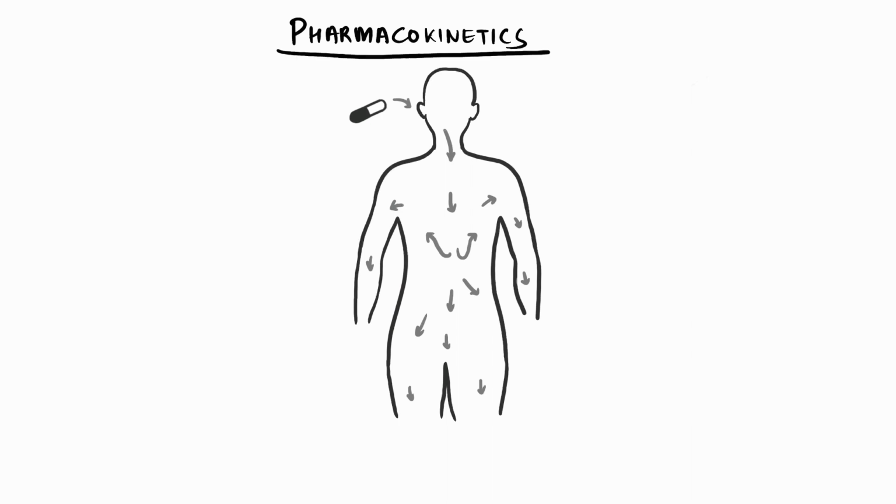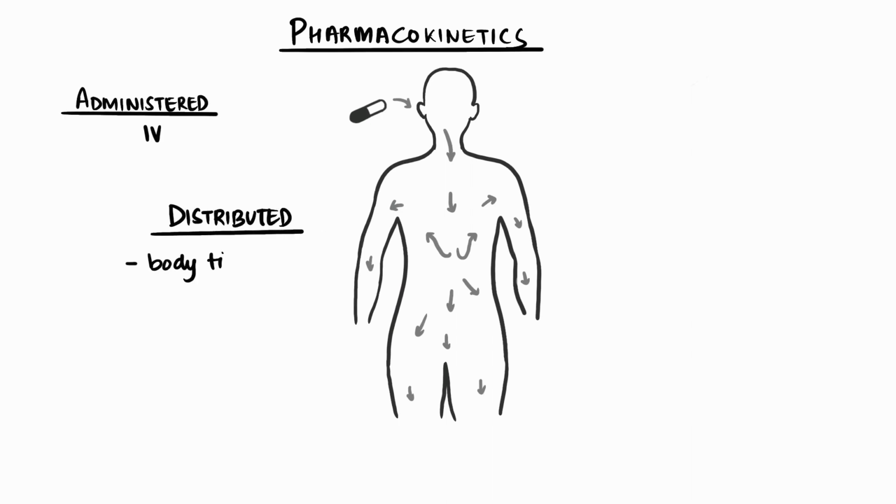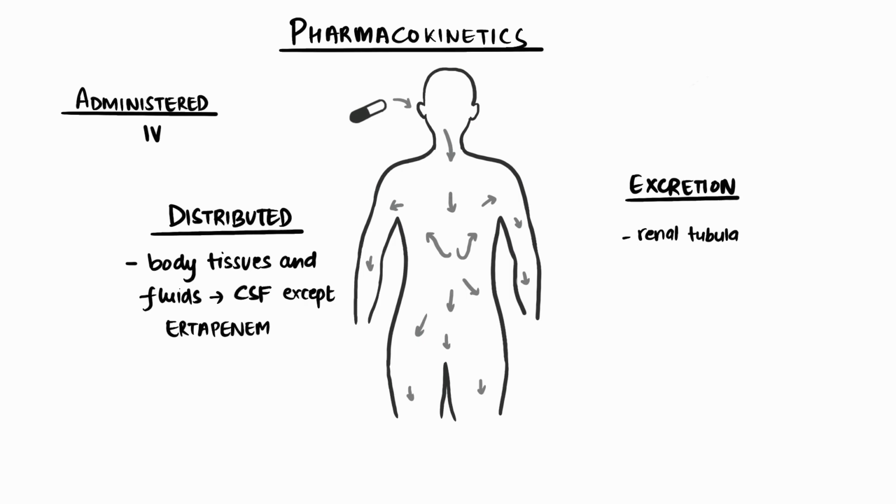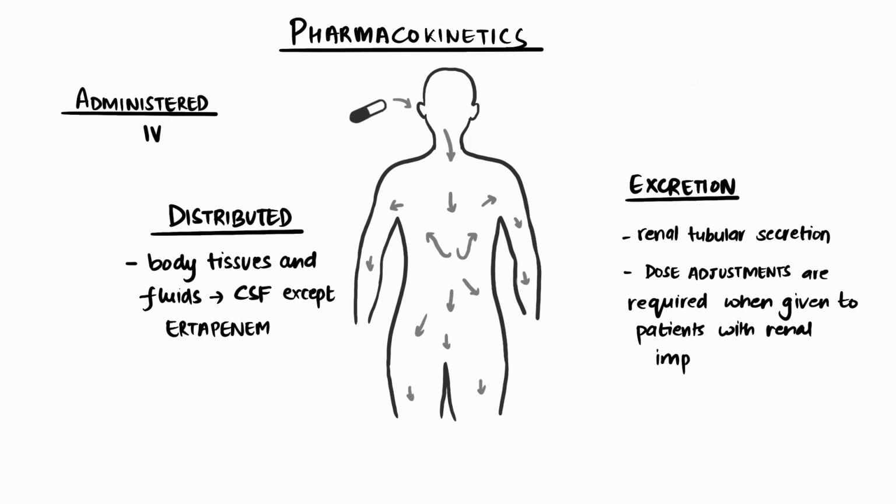Moving on to pharmacokinetics, they are administered intravenously. They are widely distributed to body tissues and fluids, including CSF, except ertapenem. They are eliminated by renal tubular secretion, and hence dose adjustments are required when given to patients with renal impairment.